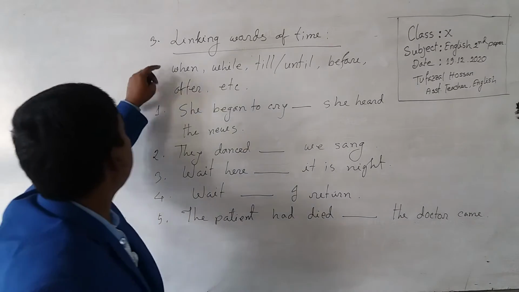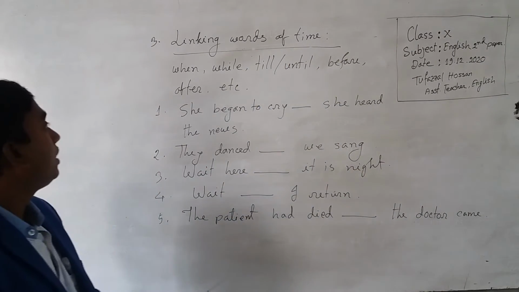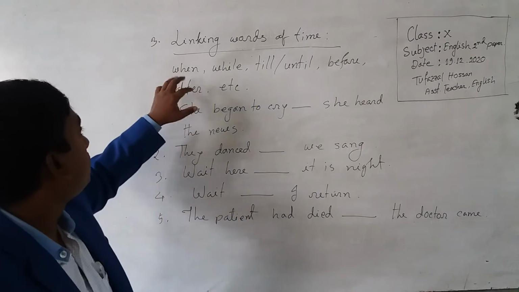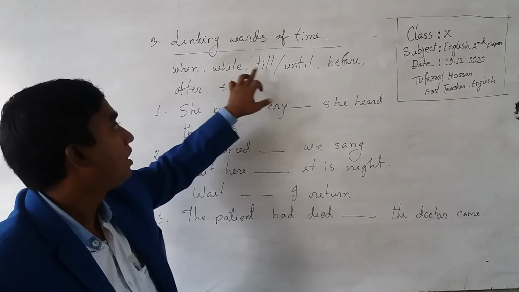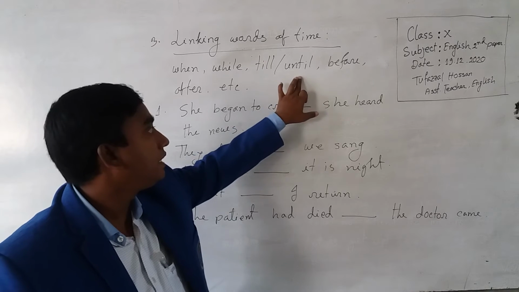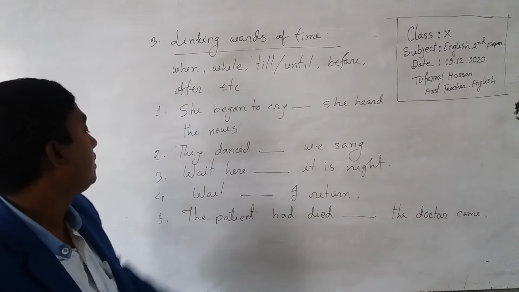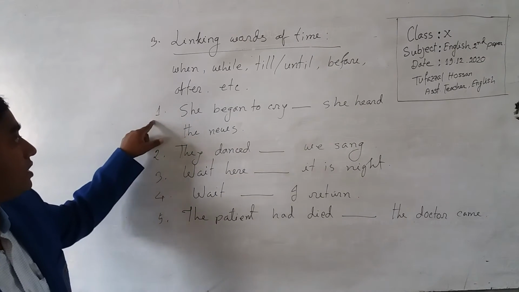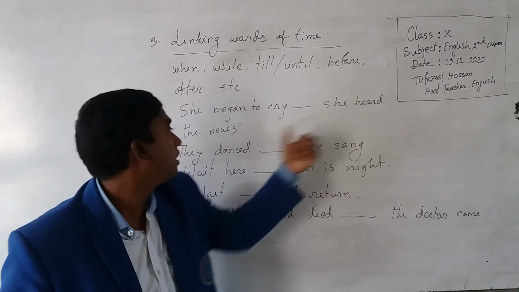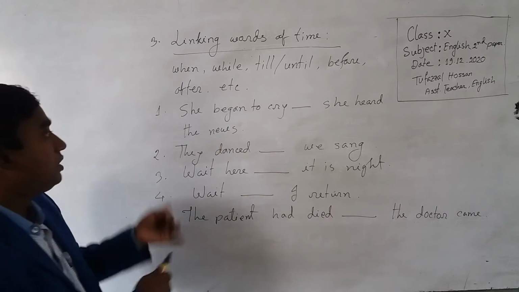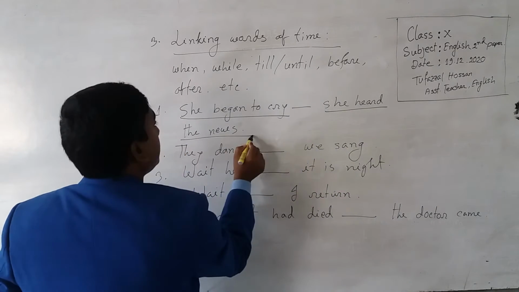Now another example, linking words of time. Dear students, you have some words of time: when, while, till, until, before, after, etc. Now example first, she began to cry, she heard the news.